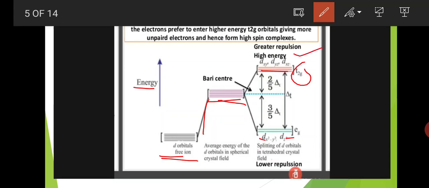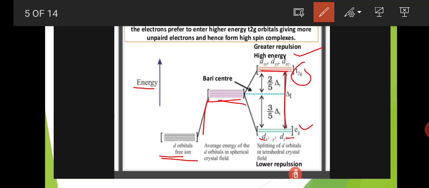Here, greater repulsion means high energy, and here is the splitting of the orbitals in tetrahedral complexes, and this is the lower repulsion. The greater repulsion, higher energy group is the T2g group, and the lower repulsion is the Eg group. The energy gap between these two sets of orbitals is denoted by delta T. Delta T means that it is tetrahedral.